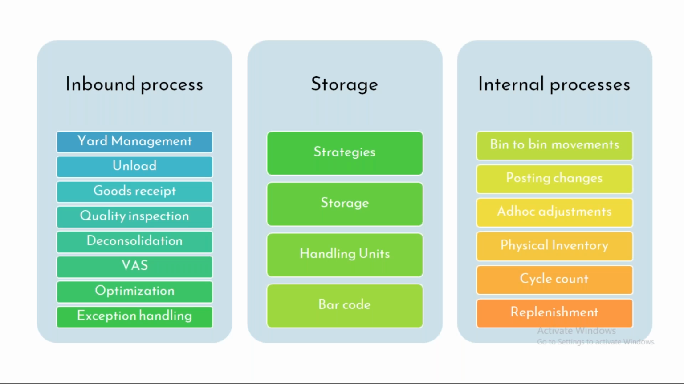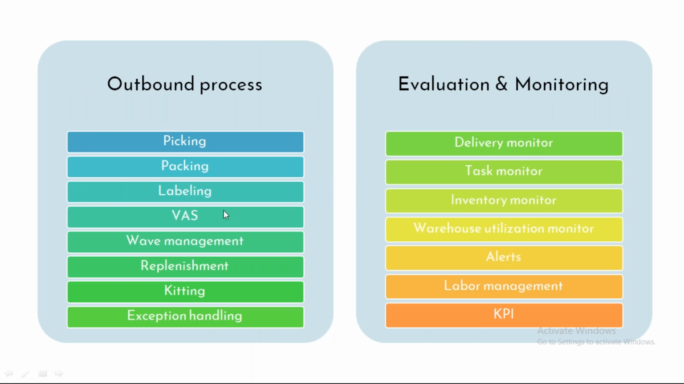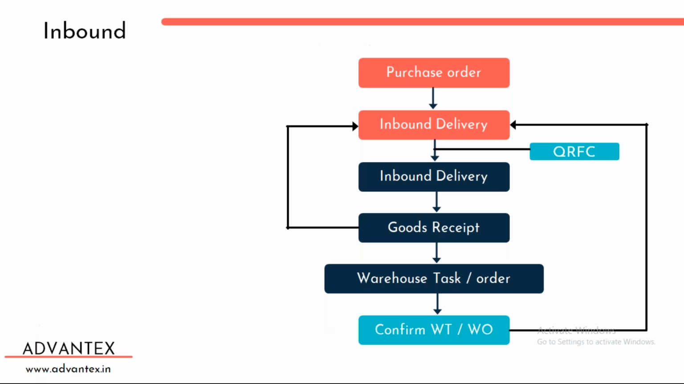Cycle count is another process of physical inventory, so that we can also understand. We also have something related to replenishment, which we will also understand. When it comes to outbound, we have different processes, and also in evaluation and monitoring, we have different processes. This is the high level of EWM, but let us understand how these processes will work.